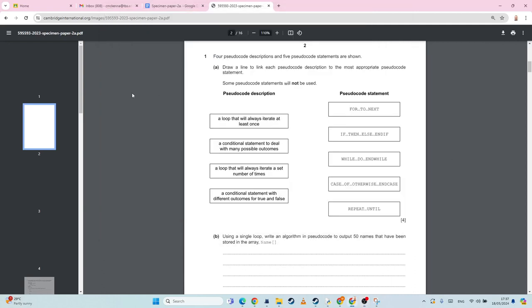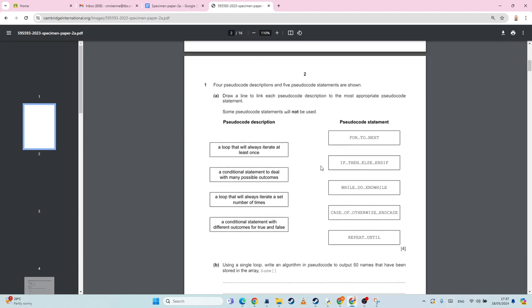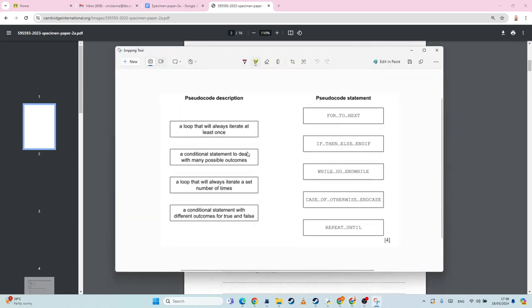Hey guys, so I'm going to do a walkthrough of the paper 2A from the IGCSE specimen papers online, and I'll post a link below if you want to get the past paper. Again, I'd suggest you try it yourself first, and then try and check the answers. Using the marking scheme is fine, but this is maybe more going to be a bit of a discussion about where these answers are coming from, so hopefully explaining the answers a bit as well.